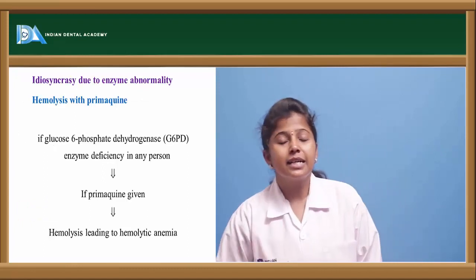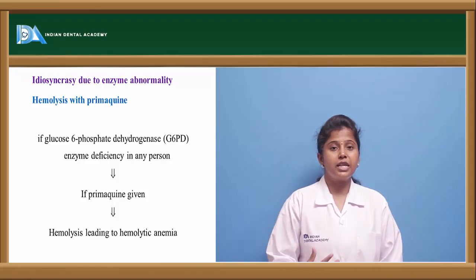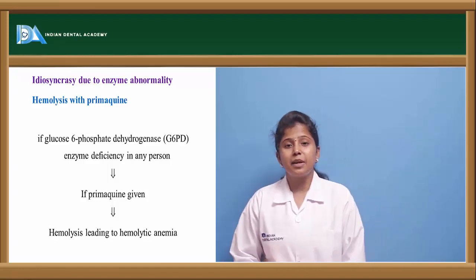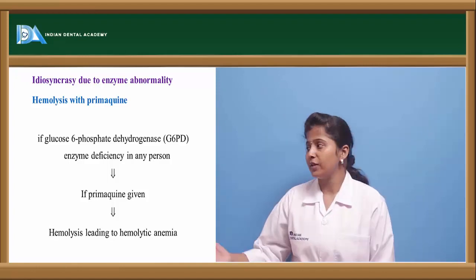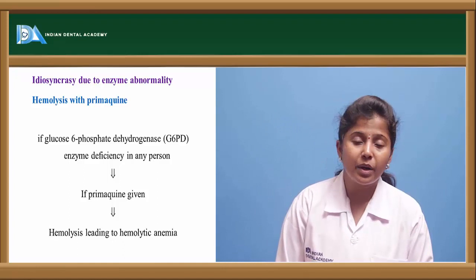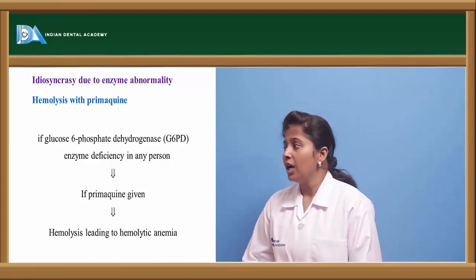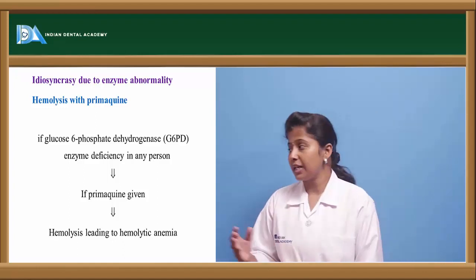If we take these idiosyncratic abnormalities, whatever abnormalities of genetics are the cause, these may be due to enzyme abnormality or receptor abnormality. So if we take an example, the hemolysis with primaquine. Primaquine is an anti-malarial drug. Here the enzyme abnormality is in glucose 6-phosphate dehydrogenase.